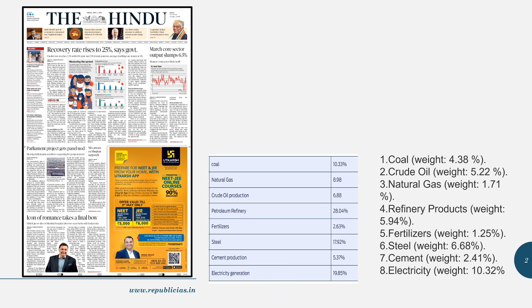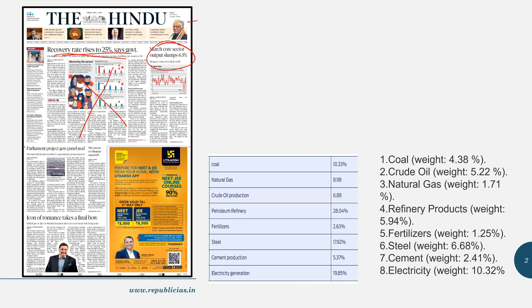So coming to the first page, if you see the headlines, that is, recovery rate rises to 25%, says government. So this article is not important. So we'll not discuss this. And the next article, that is, March core sector output slumps 6.5%. So this article happens to be an important article and you need to know the background of it.